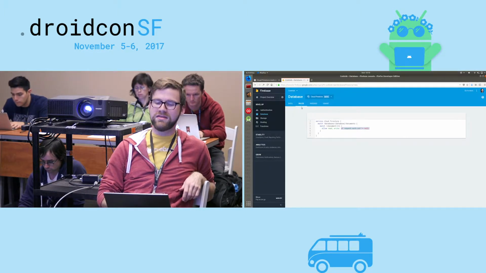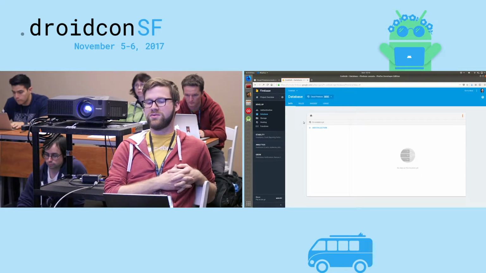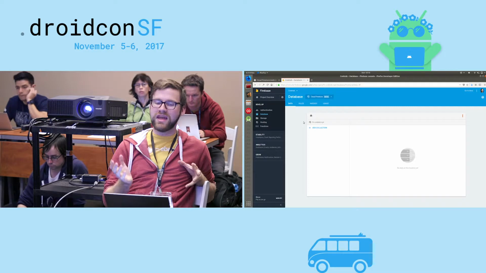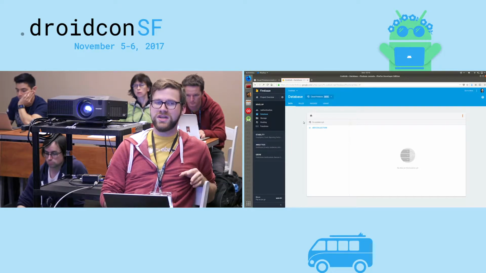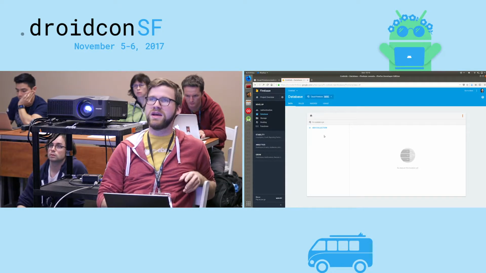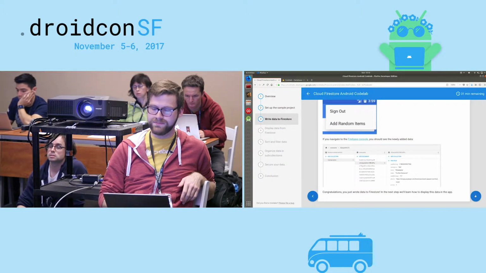One important note is that although Cloud Firestore is real-time, just like the Realtime Database, so changes in your database will be reflected immediately in the console, it will not show new collections. So if you hit that button and you're expecting data to show up here, you'll have to refresh the page for the collection to actually show up.